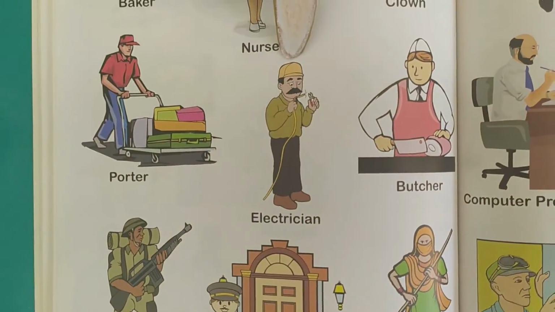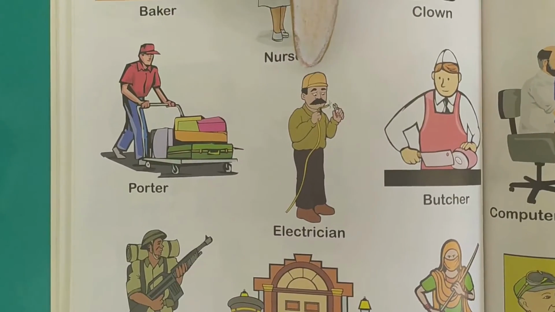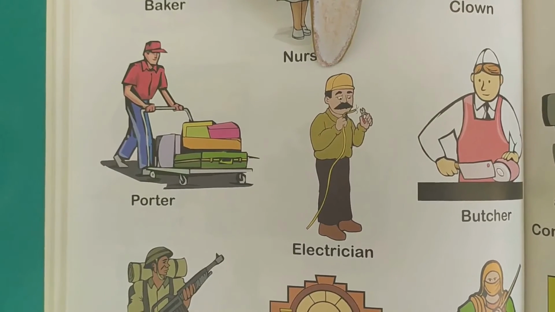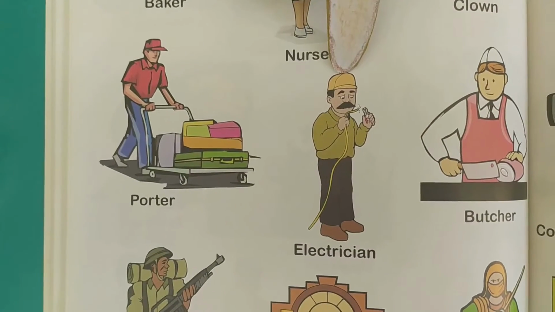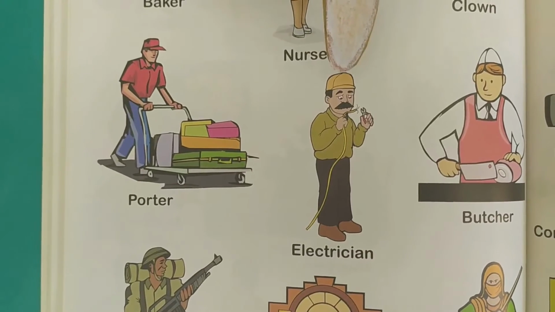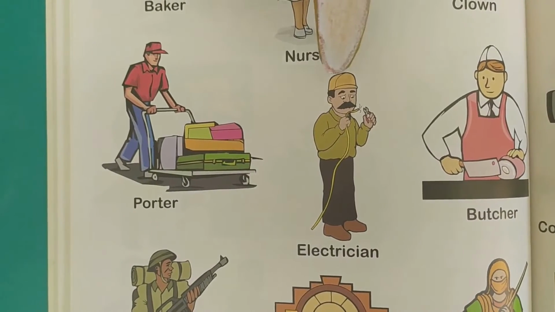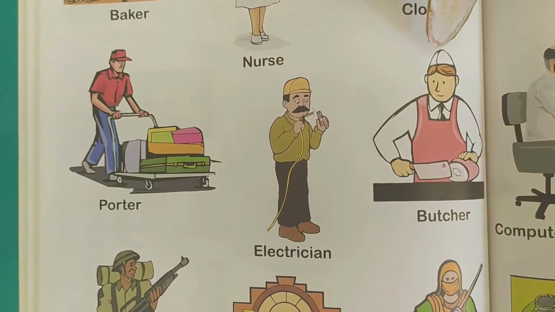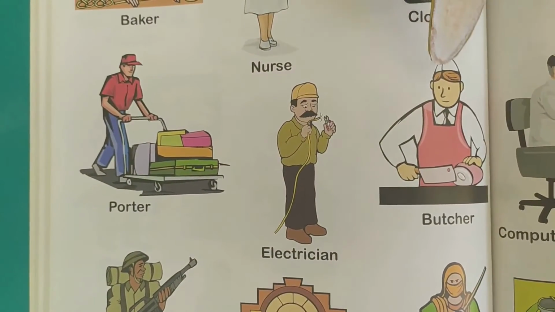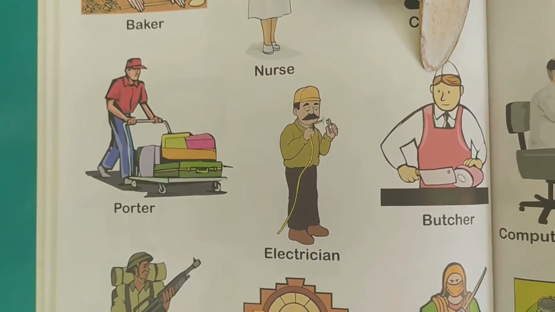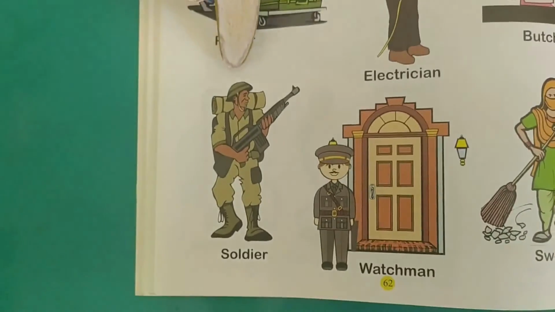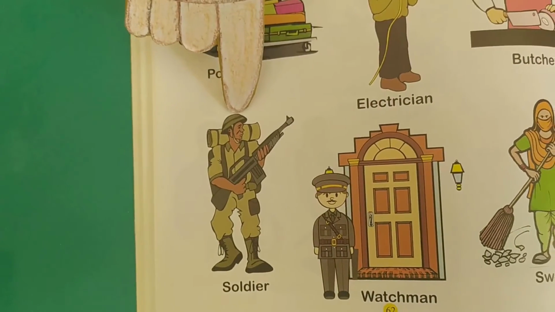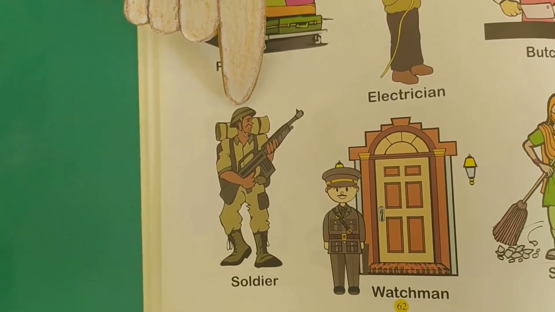He is an electrician. If our TV gets spoiled or our fridge gets spoiled or there is no light at home, he is the one who repairs it. This is a butcher and he sells meat, chicken. He is a soldier. He protects our country from enemy countries.